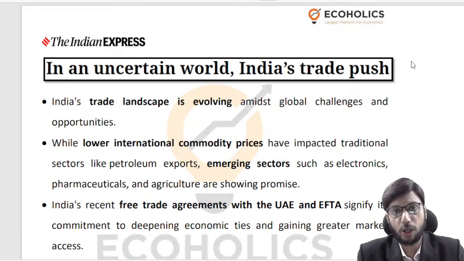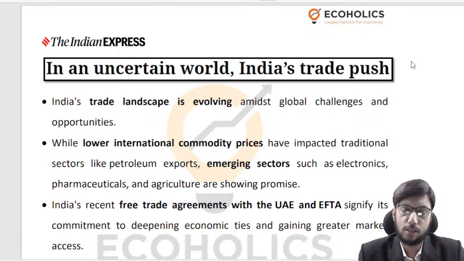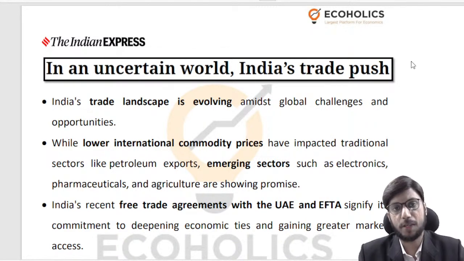I have picked up important topics pertaining to India's global trade as well as state finances. These are very important, very bulky, very relevant topics from an economics point of view.